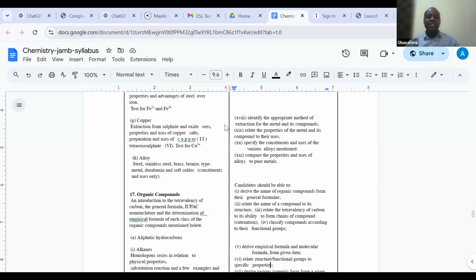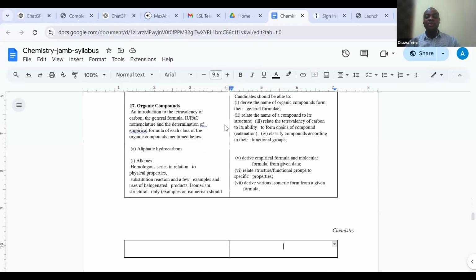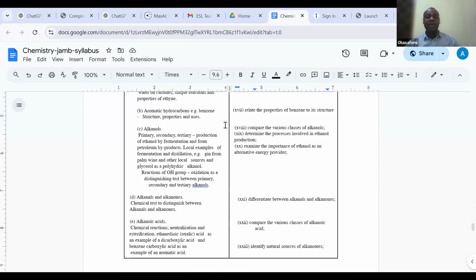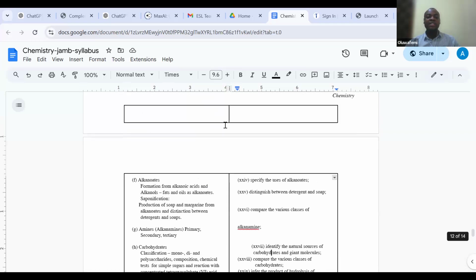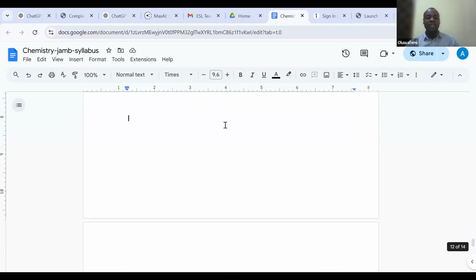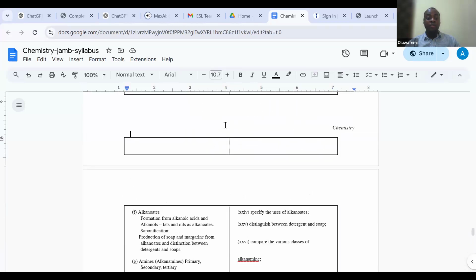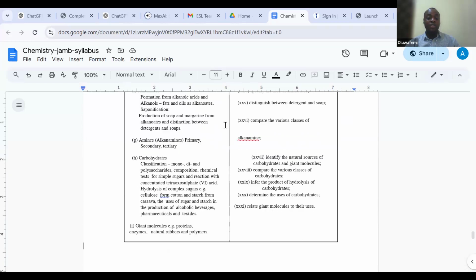So we're going to be looking at the aliphatic hydrocarbons, talking about the alkanes, the alkynes, and so on and so forth. We will also touch on the alkanols, the alkanals, the alkanones, alkanoic acids, and so on and so forth. And we also look at macromolecules that we call giant molecules: carbohydrates, proteins, and so on and so forth.